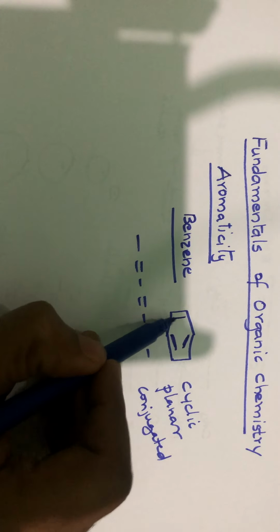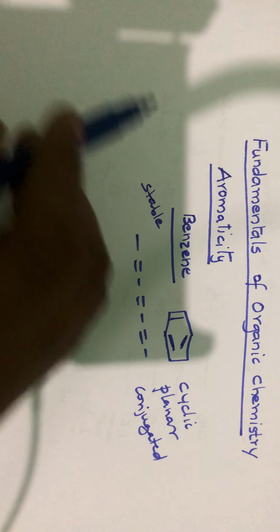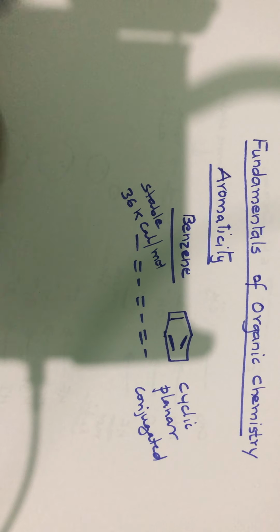Benzene is particularly stable. The reason for this stability is the resonance energy. The resonance energy of benzene is 36 kilocalories per mole. So hence benzene is unusually stable.